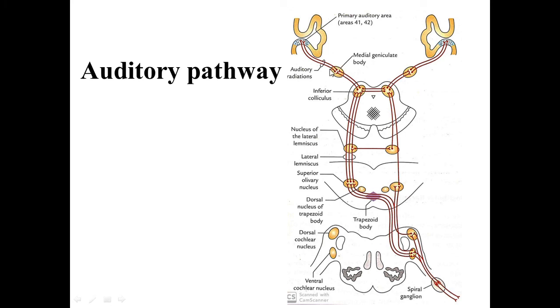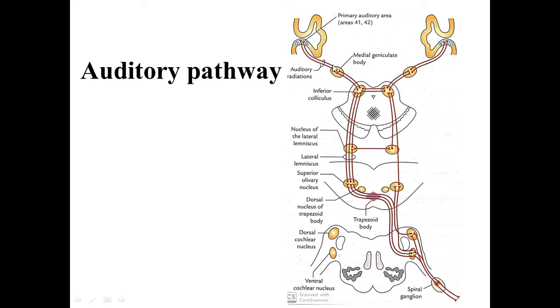This is the medial geniculate body, via the inferior brachium.